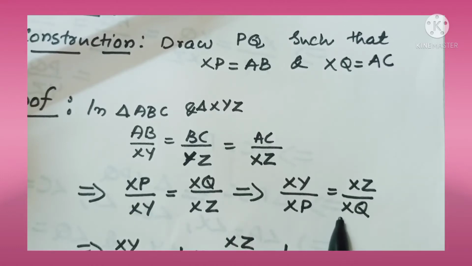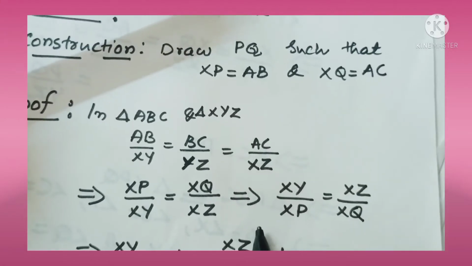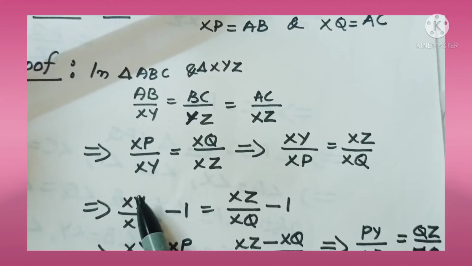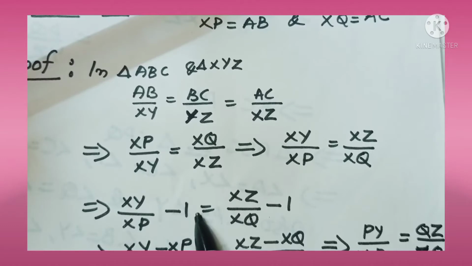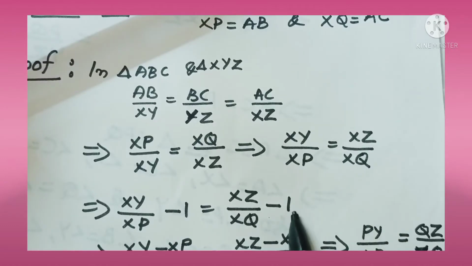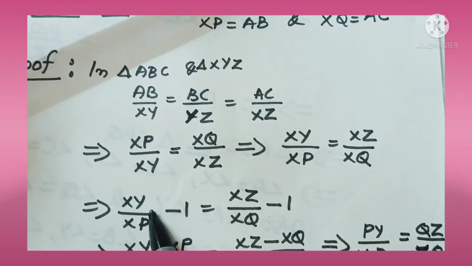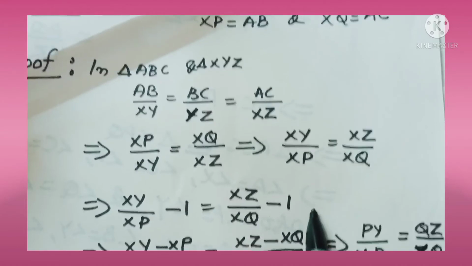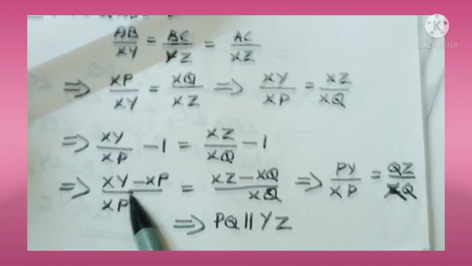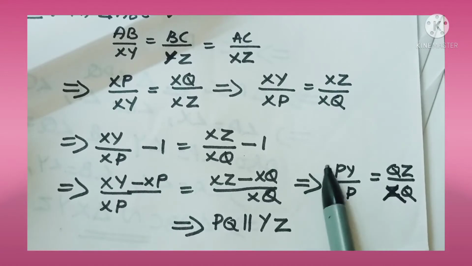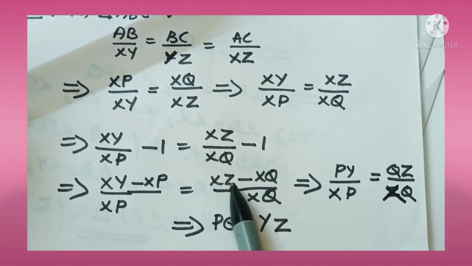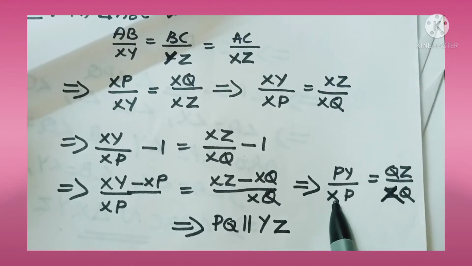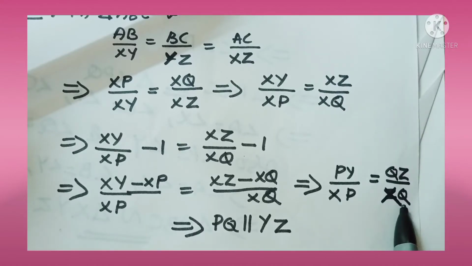Then subtracting 1 from each ratio. So XY by XP minus 1 is equal to XZ by XQ minus 1. Then, XY minus XP by XP is equal to XZ minus XQ by XQ. Then what is XY minus XP? XY minus XP is PY and XZ minus XQ is QZ. So PY by XP is equal to QZ by XQ.